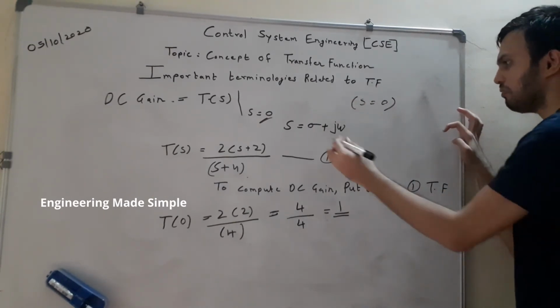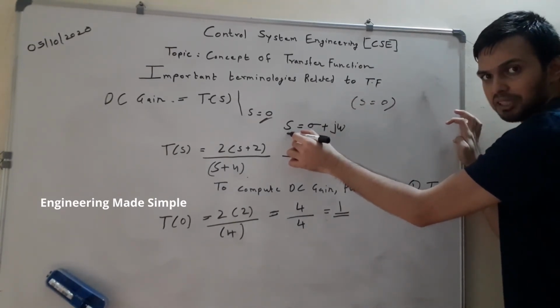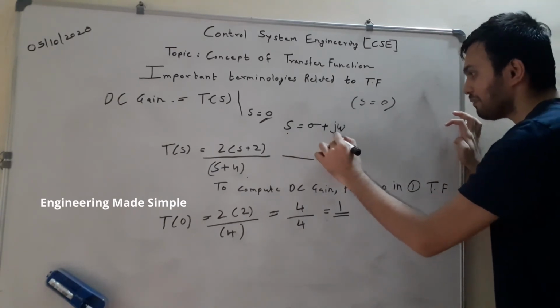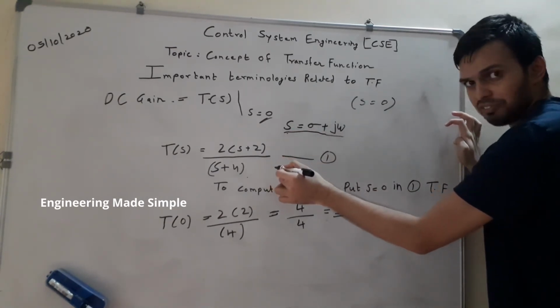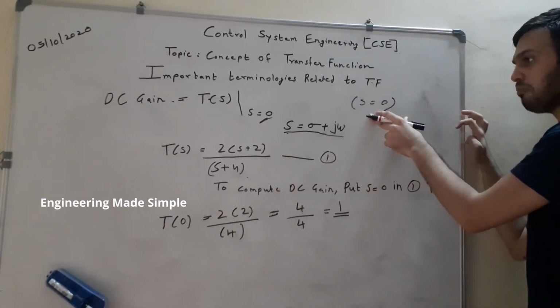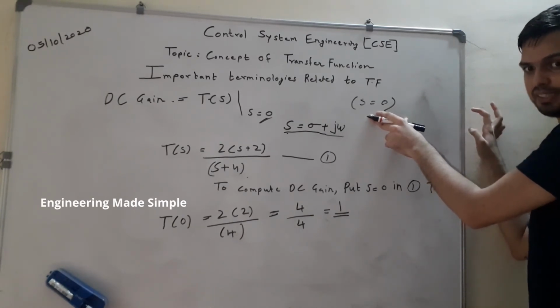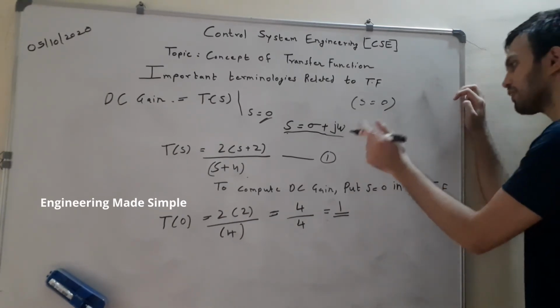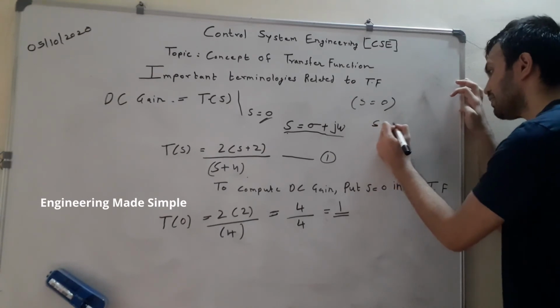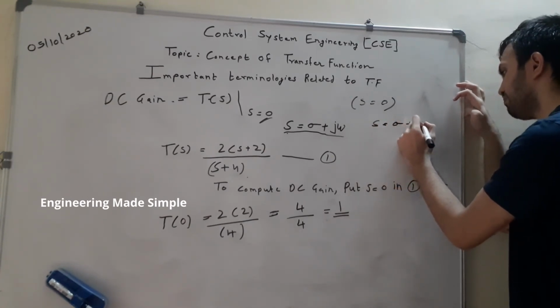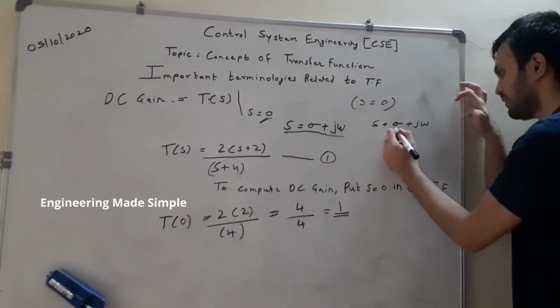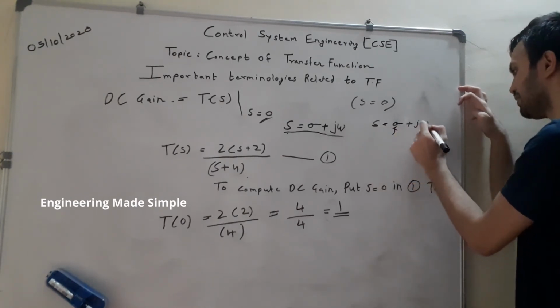Now s is a complex variable, and when we have an equation in s domain we say that it is the frequency domain. But now we are computing gain at 0 frequency, that is at s equal to 0. So your s is nothing but sigma plus j omega. Out of these two, this is the real part and this is the imaginary part.